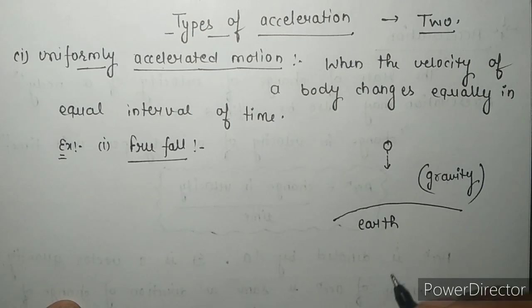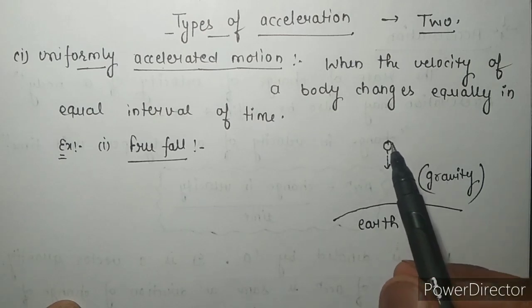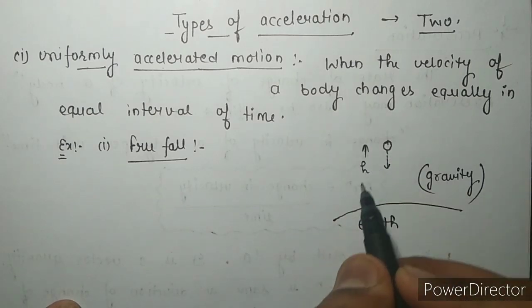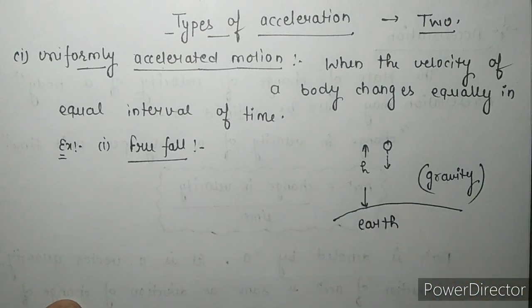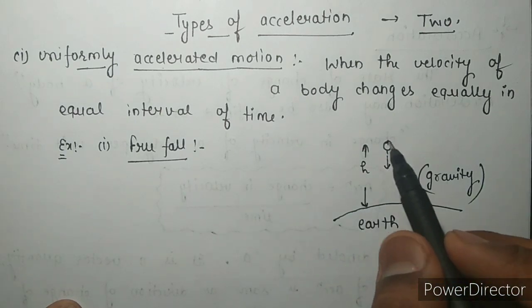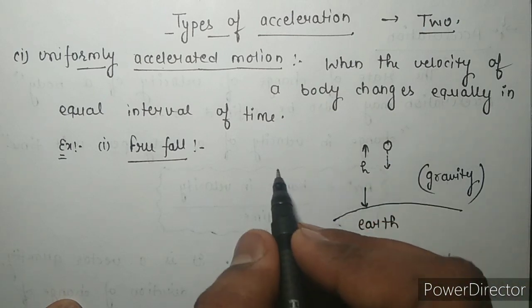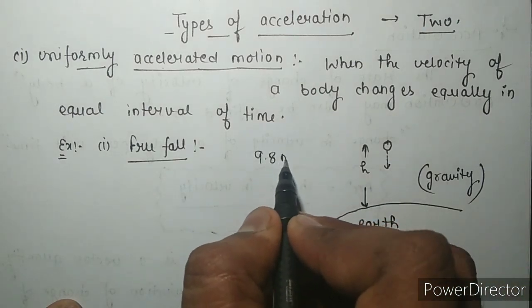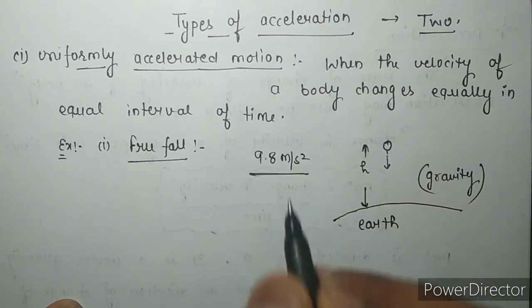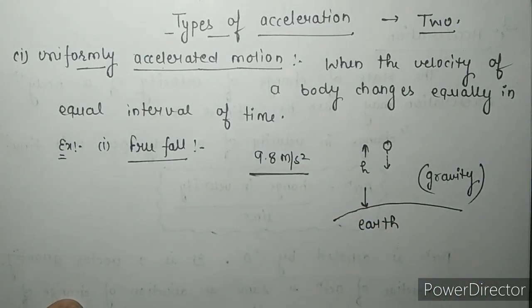That means when a body falls from a height h from the earth surface, then the body has uniformly accelerated motion, and this acceleration is 9.8 meter per second square. This is the acceleration due to gravity.